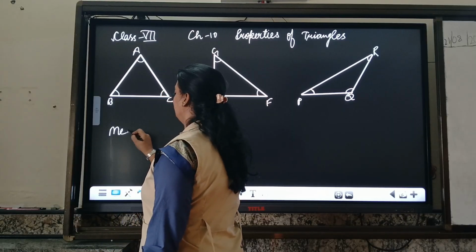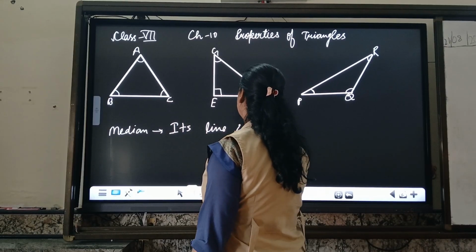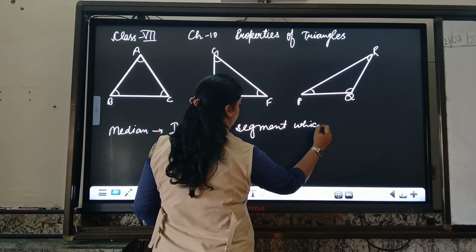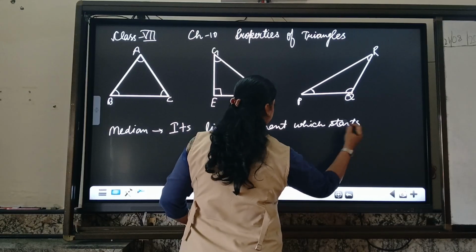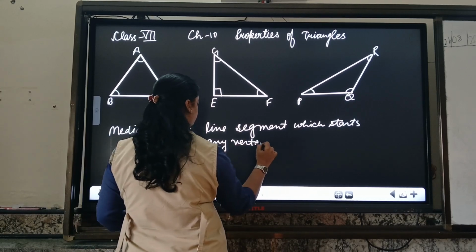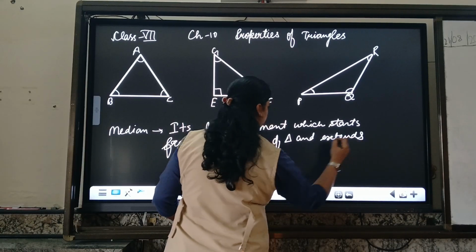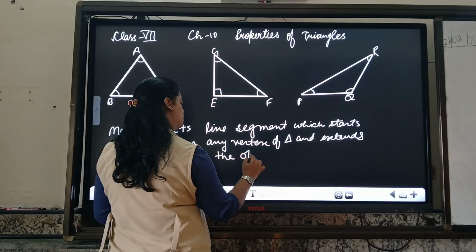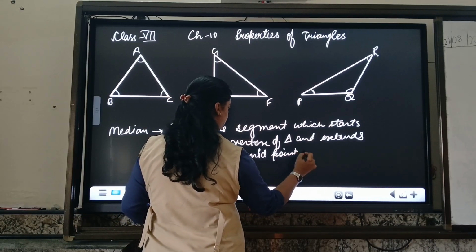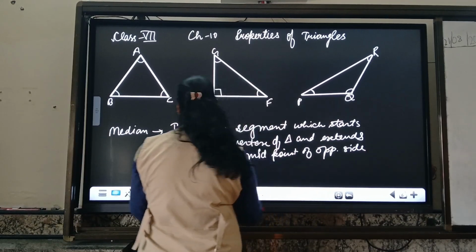If I am asking about the median, it's a line segment which starts from any vertex of triangle and extends to the midpoint of the opposite side of that vertex.